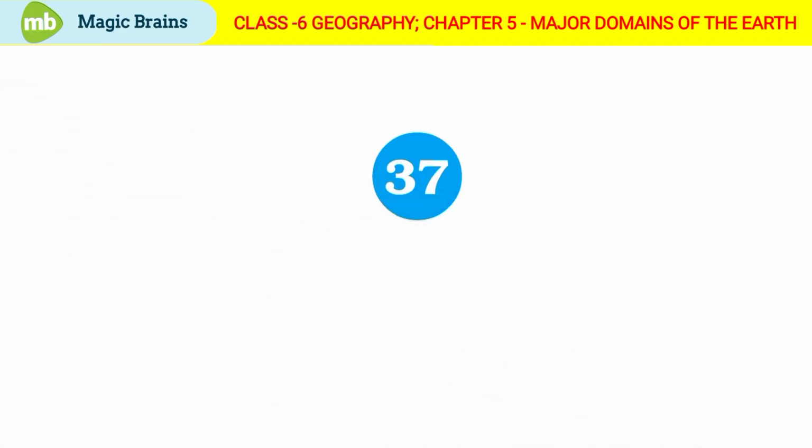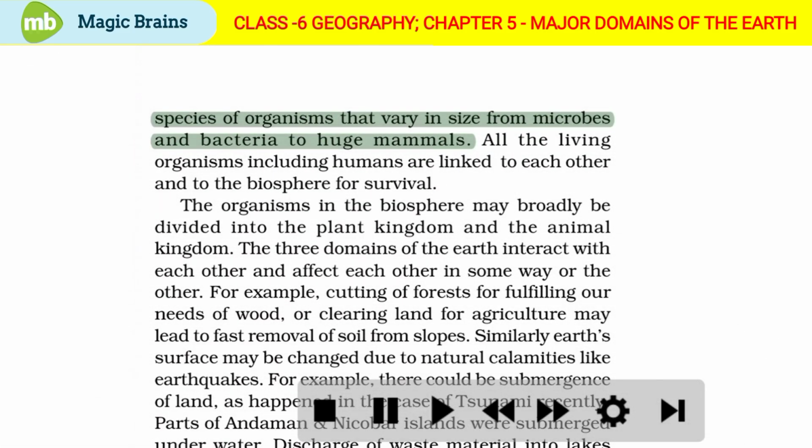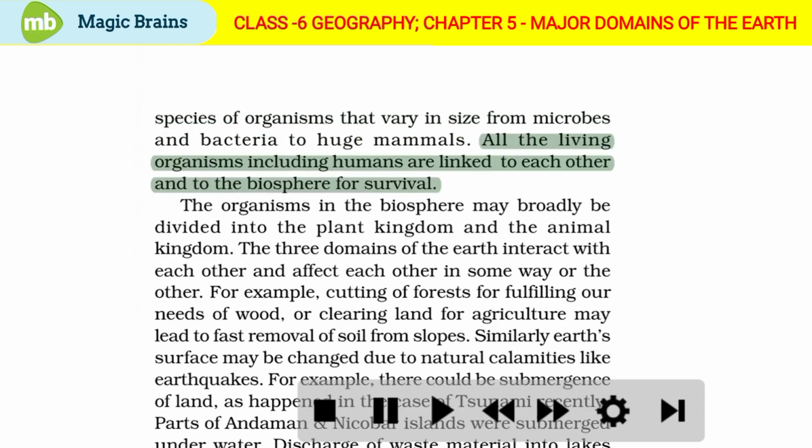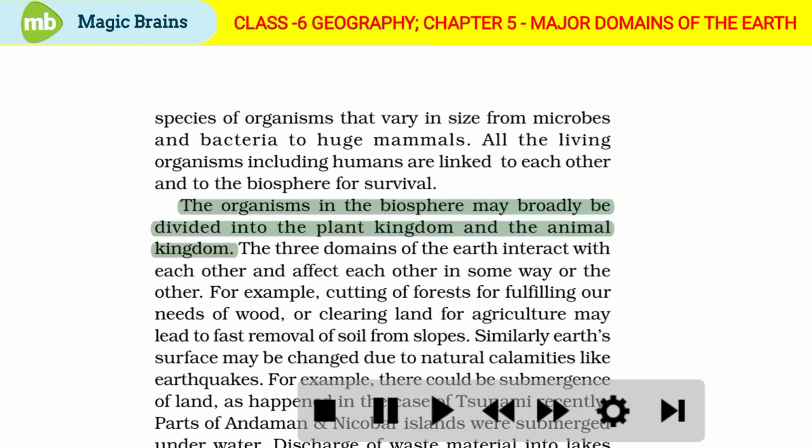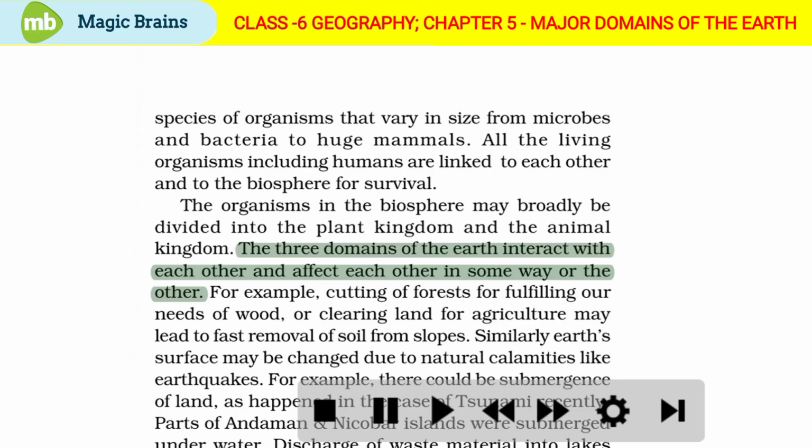Page number 37. Species of organisms that vary in size from microbes and bacteria to huge mammals. All the living organisms, including humans, are linked to each other and to the biosphere for survival. The organisms in the biosphere may broadly be divided into the plant kingdom and the animal kingdom. The three domains of the earth interact with each other and affect each other in some way or the other.